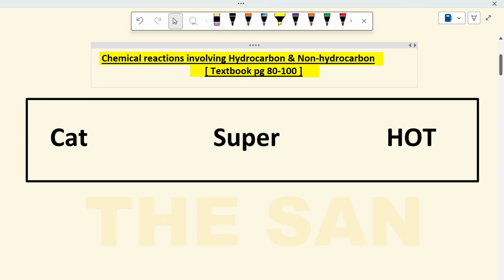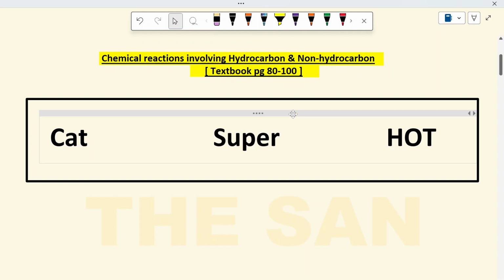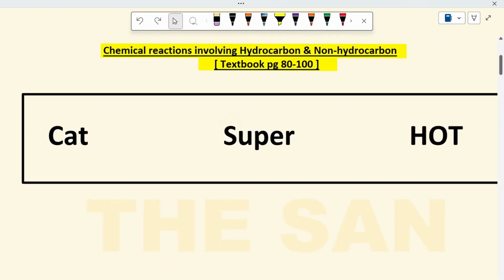I will show you my conclusion by taking this part, the chemical reactions involving hydrocarbon and non-hydrocarbon. It is in your textbook, pages 80 to 100, and this is the largest part in this topic, carbon compound. There are so many chemical reactions like combustion, substitution, addition, oxidation, hydrogenation, halogenation, esterification, and so forth. And I conclude everything in this simple phrase: cat super hot.